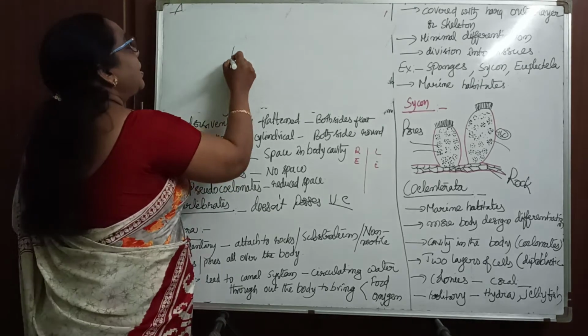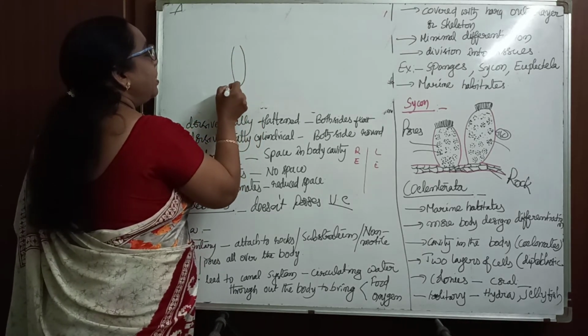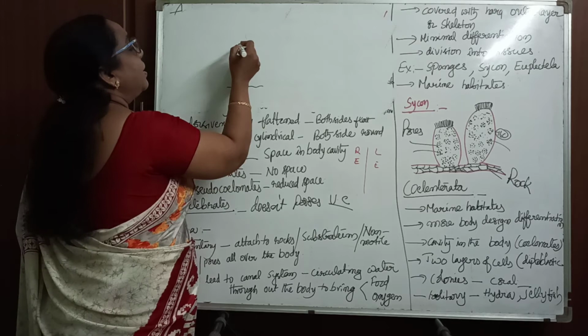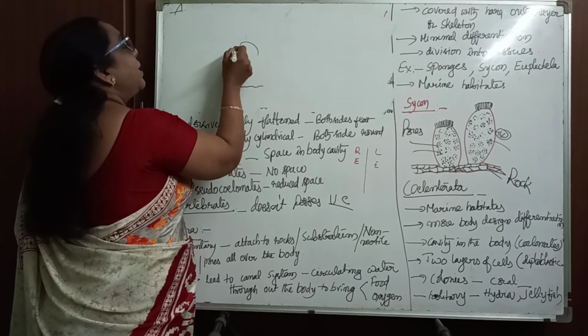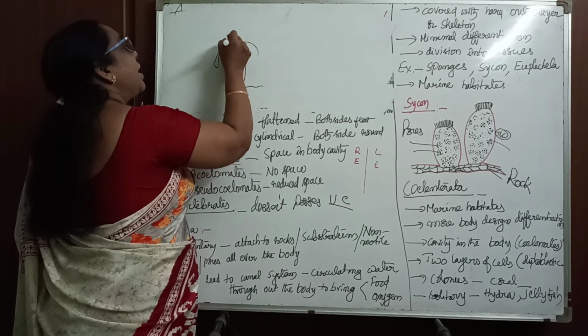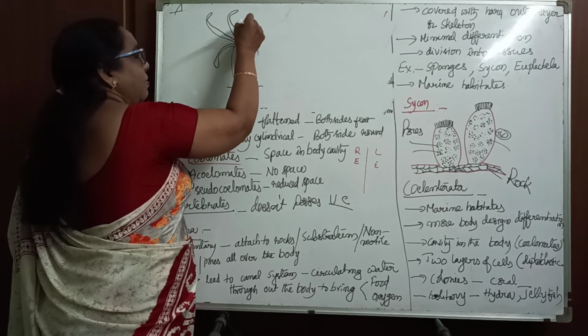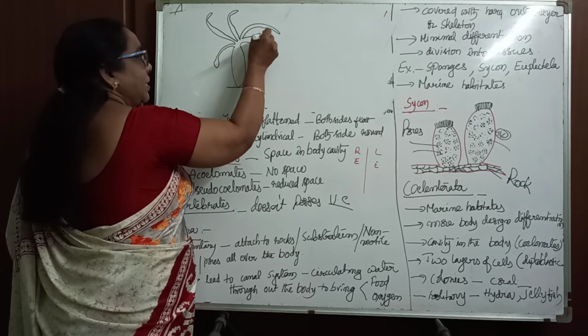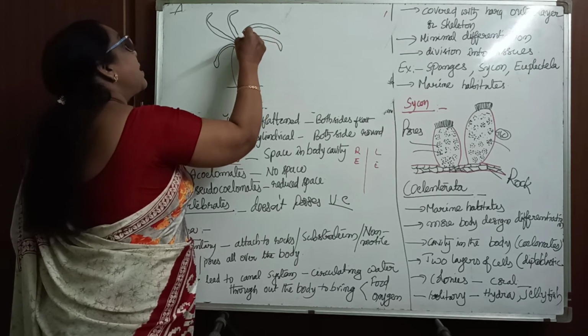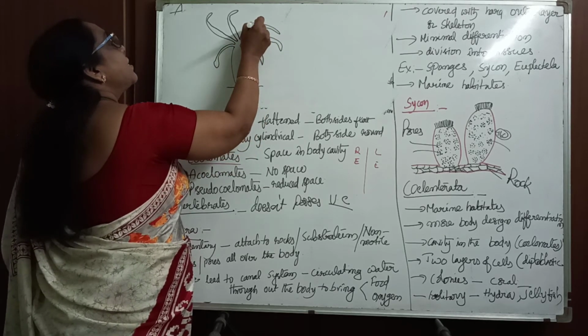If you come to the Hydra, the body is cylindrical. They attach to the substratum and have finger-like projections, which are called tentacles. The tentacles have sting-like structures, which we call sting cells.